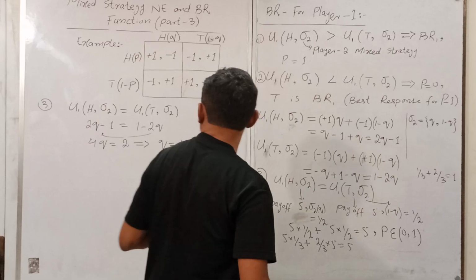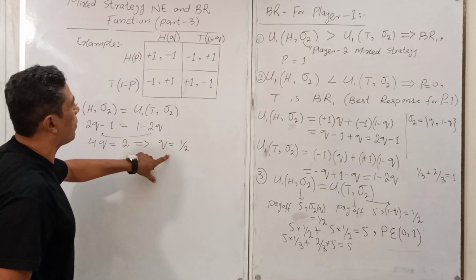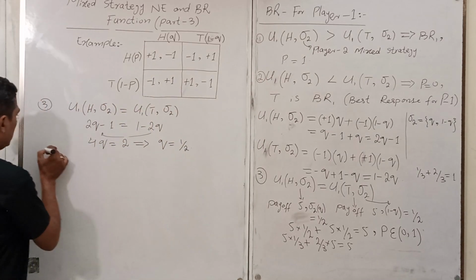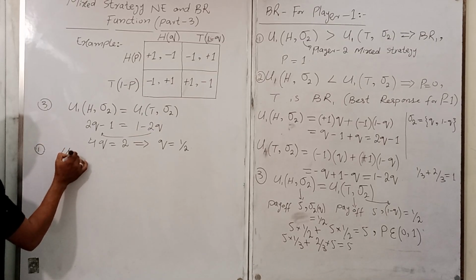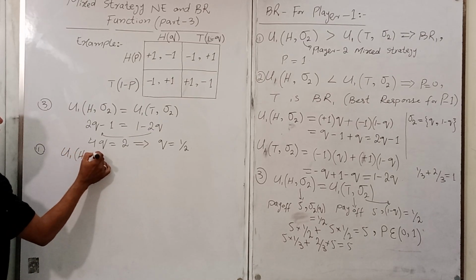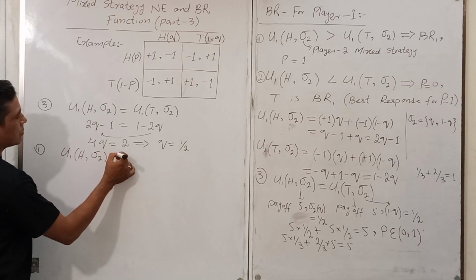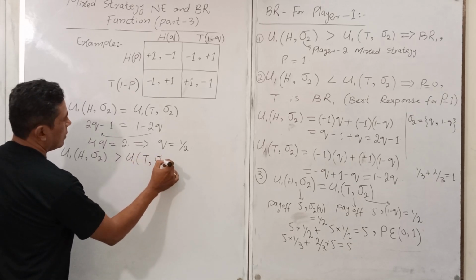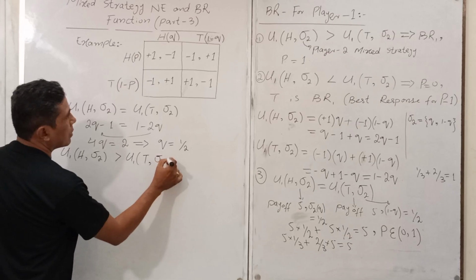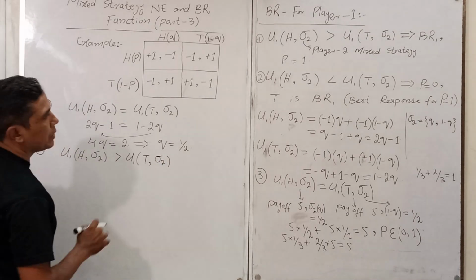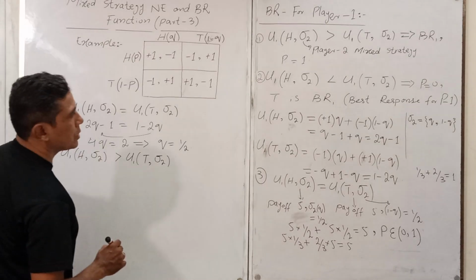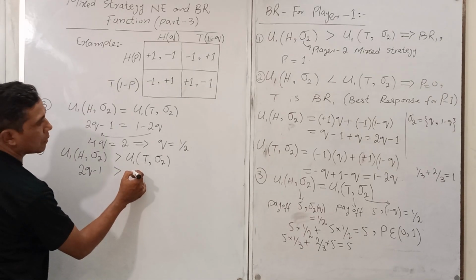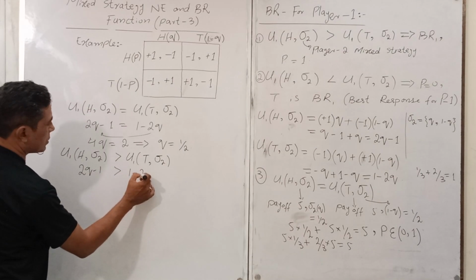Apply the first condition. Here you have Q equal to 1 upon 2. Now the first condition here is that what? The first condition is U1 H sigma 2 greater than U1 T sigma 2. Just plug the values here. 2Q minus 1 greater than 1 minus 2Q.